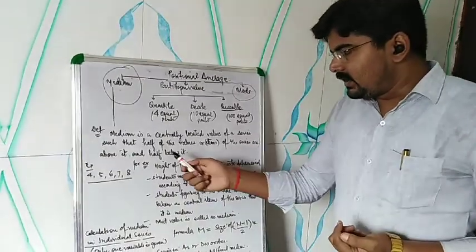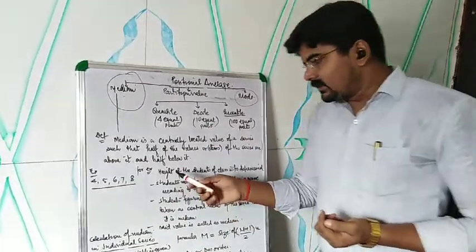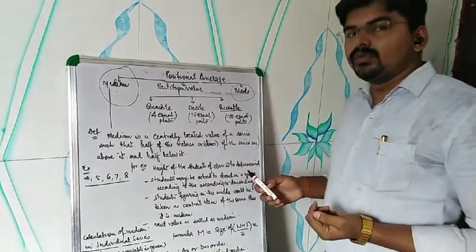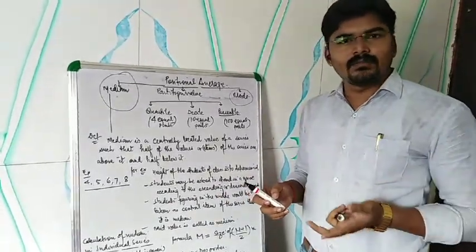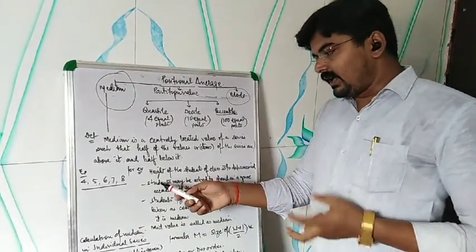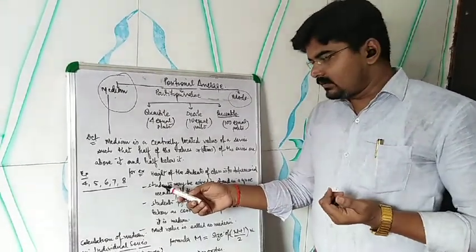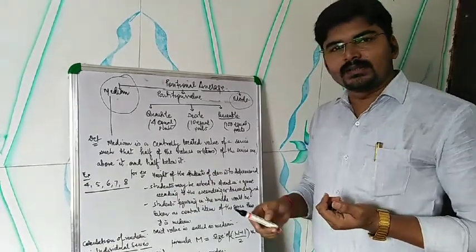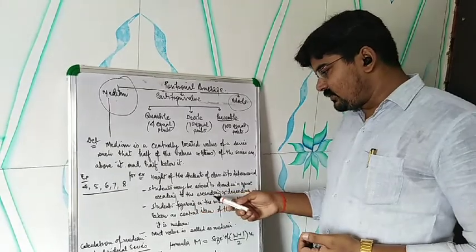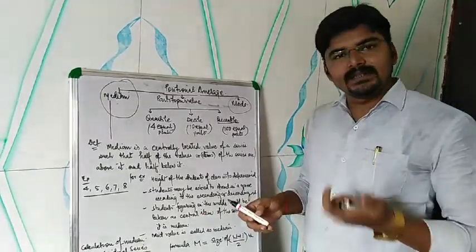For example, suppose the height of the students of the class is to be determined. If you want to determine the height of the class, then what do we have to do? We have to make the students stand in a queue in ascending or descending order.